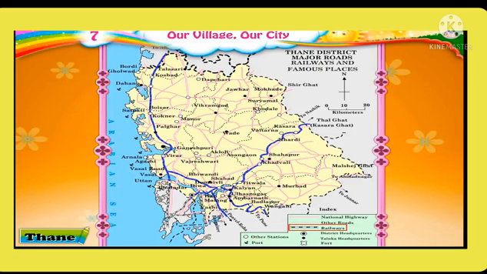Thane is connected by rail to Mumbai, Panvel, Nasik, Pune and Ahmedabad. 3 national highways pass through Thane district. On the map, symbols of forts are shown at Arnala and Vasai. In this map, many famous places in Thane district are shown. Let's see which are those.